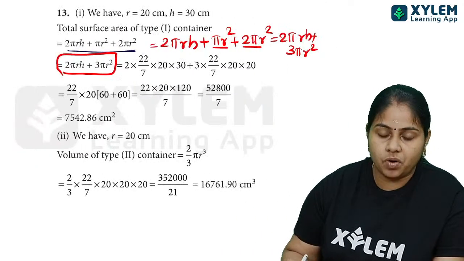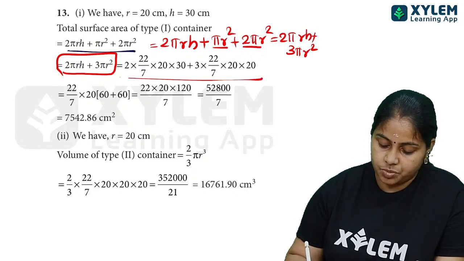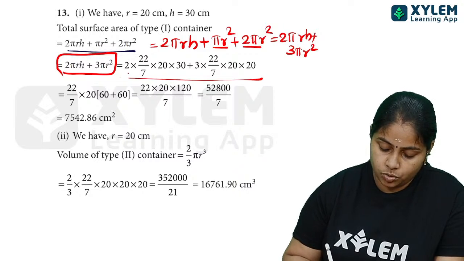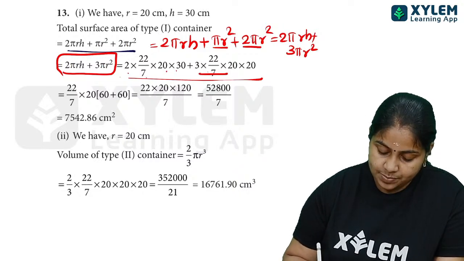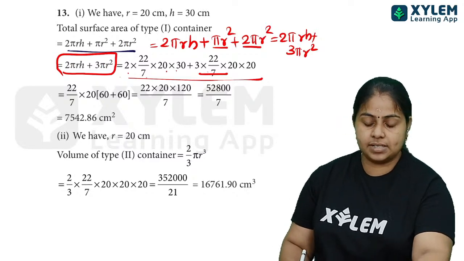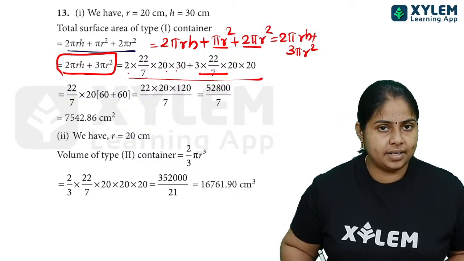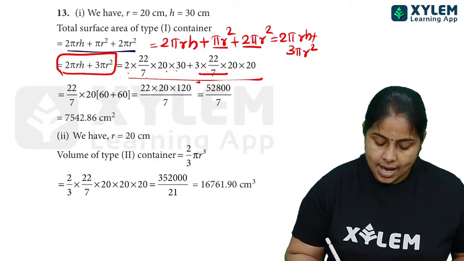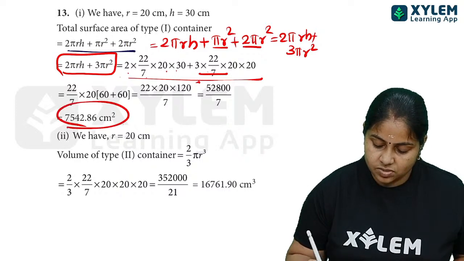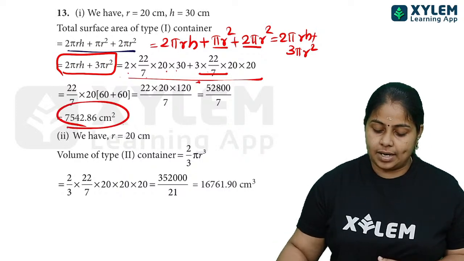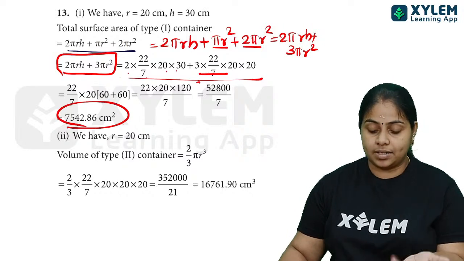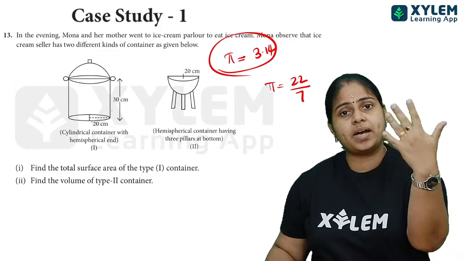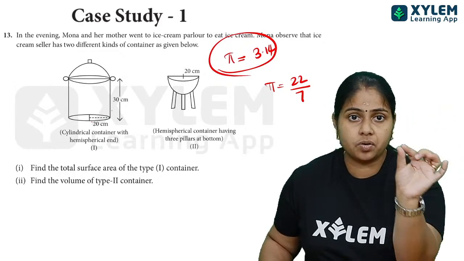So children, what we have to do, just values substitute ചെയ്യുക. See ഇവിടെ 20, then substitute ചെയ്ത് കഴിഞ്ഞാൽ 2 pi r h, 2 into 22/7 into 20 into 30. Then substituting the values and all, we will be getting it is almost equal to, ഇവിടെ നിങ്ങൾക്ക് കുറച്ച് കാൽക്കുലേഷൻ ചെയ്യാനുണ്ടാവും കേട്ടോ. Since it is having 4 marks, കുറച്ച് lengthy question ആണ്. And after that finally we will be getting this value is equal to 7542.86 centimeter square, and that is the surface area. പിന്നെ ഒരു കാര്യം, surface area ആണെങ്കിൽ സ്ക്വയർ സെന്റിമീറ്റർ, സ്ക്വയർ മീറ്റർ അങ്ങനെ തന്നെ വാല്യൂസ് ഉണ്ടാവുള്ളൂ. You must write the units.